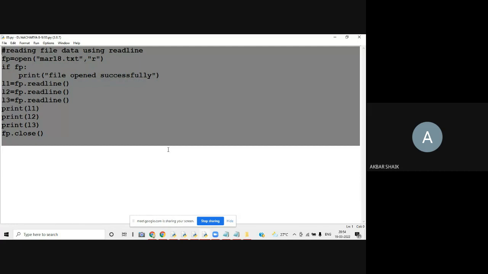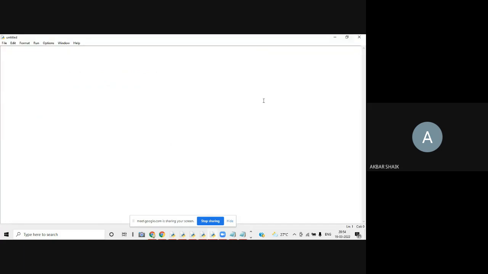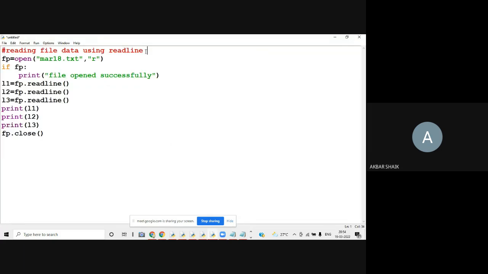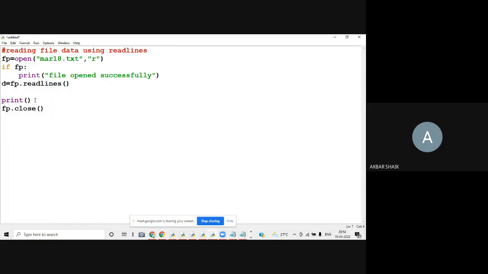The same program we can do by using read lines. Instead of read line, I can use read lines. Here I'm using read lines, and here I can call it D. You don't need all these things, I can just display the D. D is a variable. I'm using D for data. You can use some other variable also.